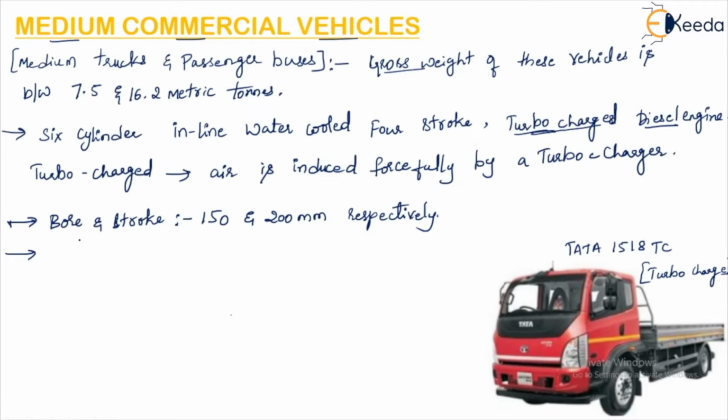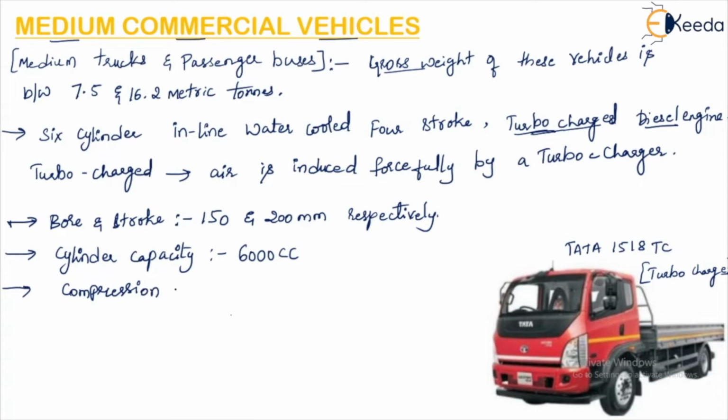Then, the cylinder capacity. To specify a particular vehicle, we are considering so many factors. Cylinder capacity is 6,000 cubic centimeter. The compression ratio.